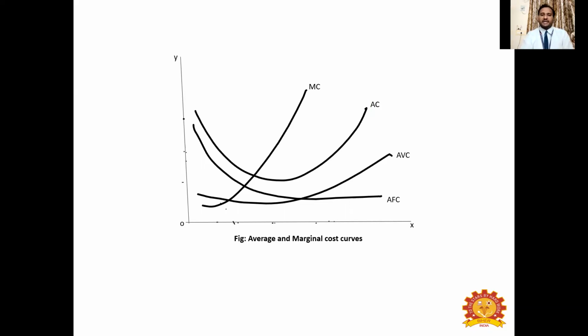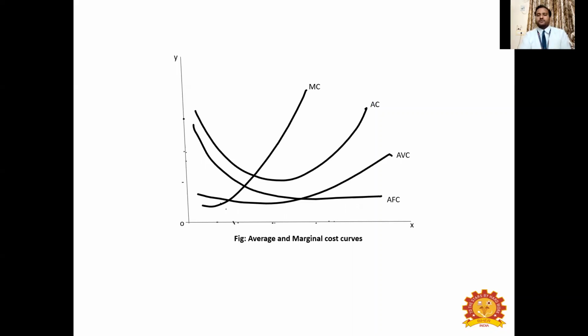Say for example, if you take marginal cost, when you want to produce an additional unit, you have to keep on adding more and more cost to get that additional unit, because the land will get less fertile when you keep on using the same land for cultivation.